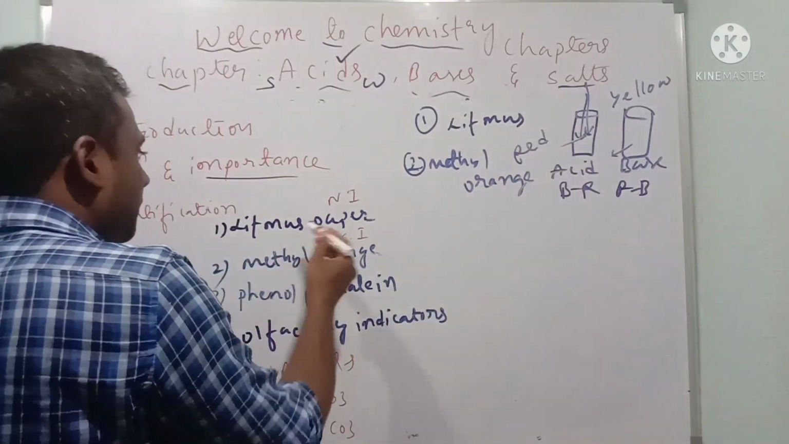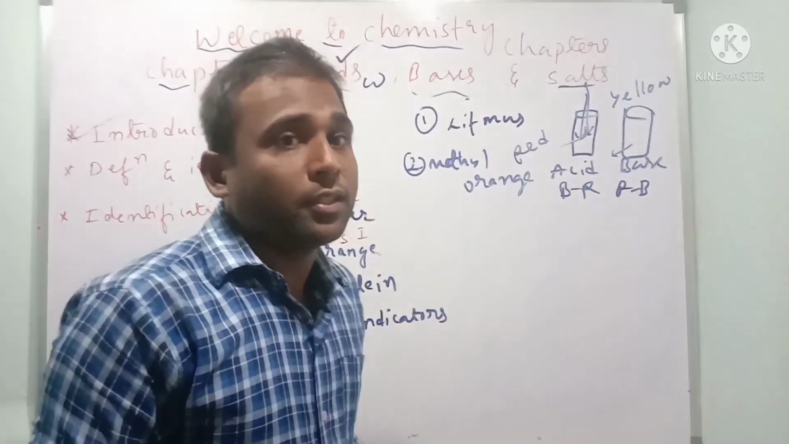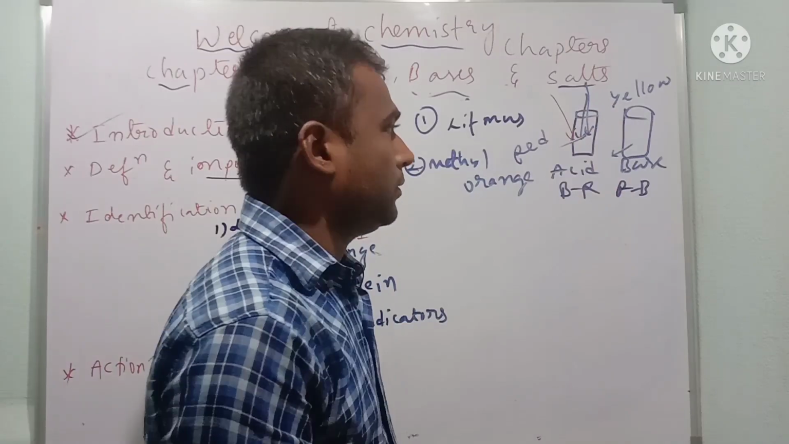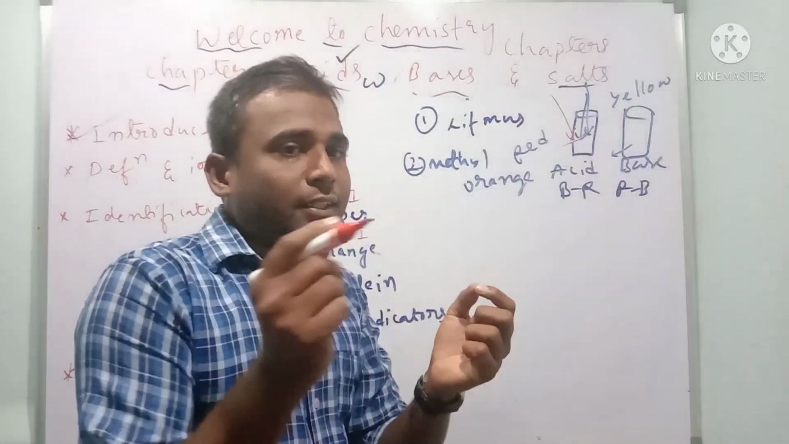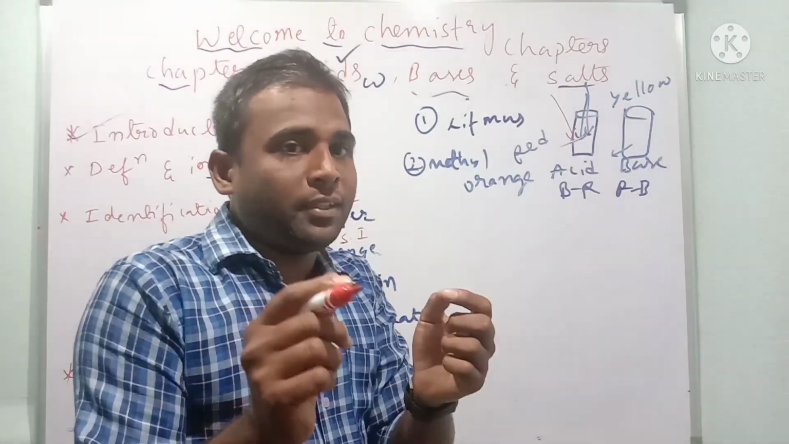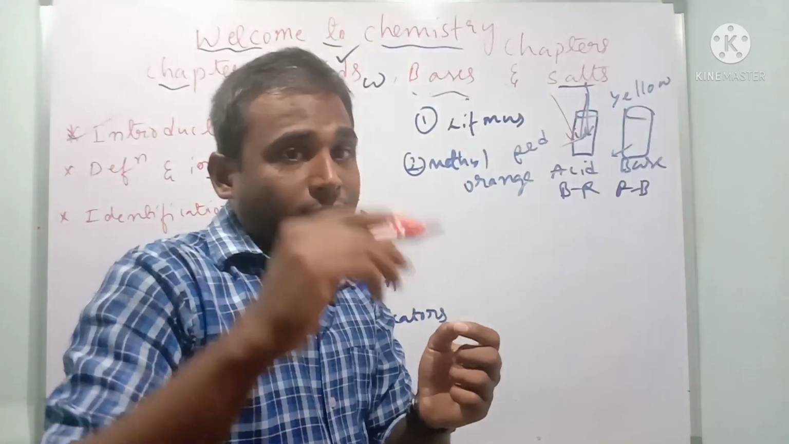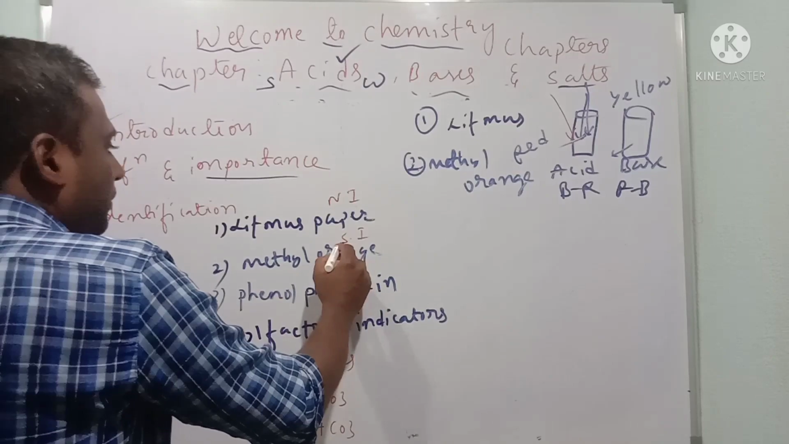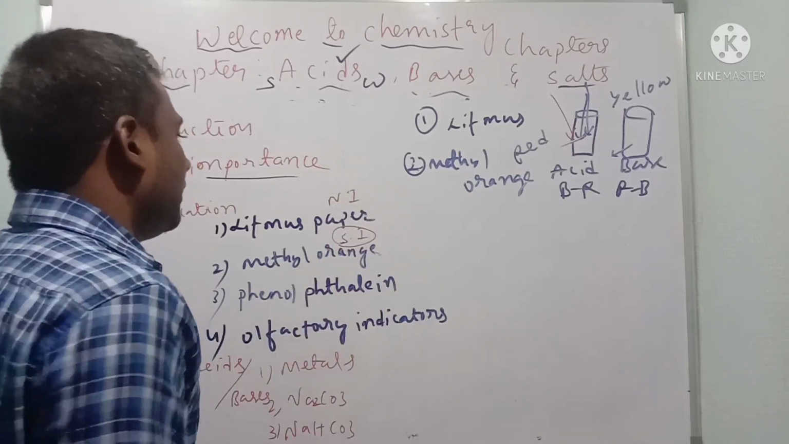Again we can tell litmus paper, turmeric powder, children. When acid reacts with turmeric powder, if the color remains the same, that is acid. If the color changes to red, it means base. Just remember. So next we come to the point synthetic indicators.